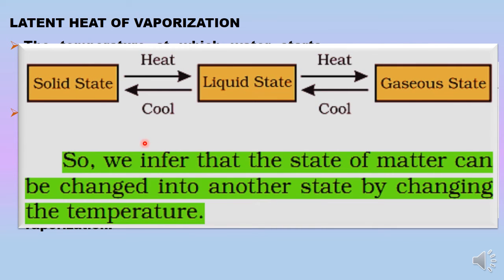So let us summarize all of this. When the solid changes into liquid, we need to provide heat, and this is fusion. When the liquid changes into solid, we need to lower the temperature or remove the energy from the system, which is solidification. When liquid changes into gaseous state, we need to provide heat, and this is vaporization. When gases change into the liquid state, this is condensation, and we need to remove the energy from the system. So we can conclude that the state of matter can be changed into another state by changing the temperature. Let us see another phenomenon.